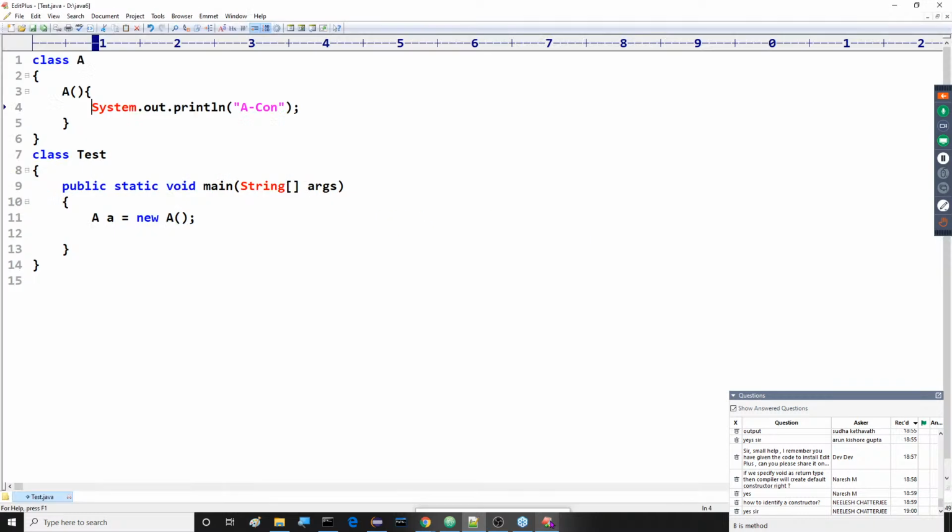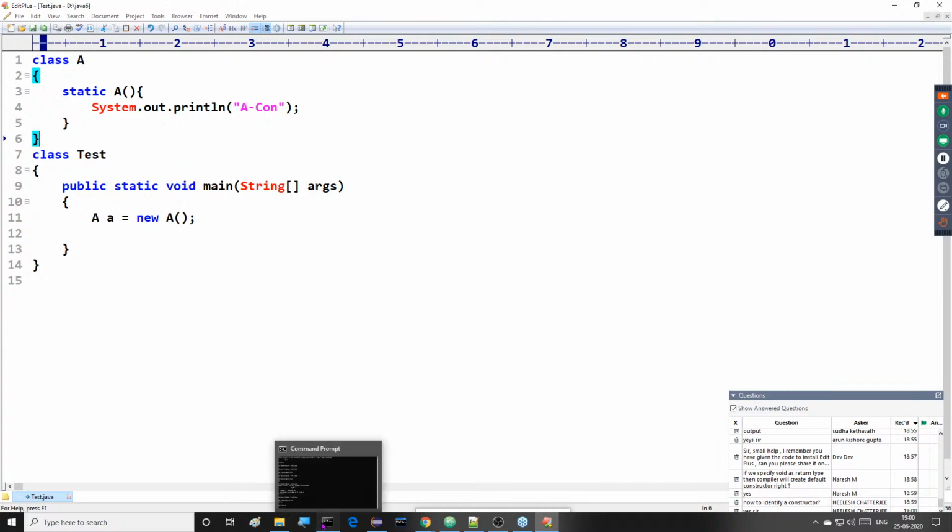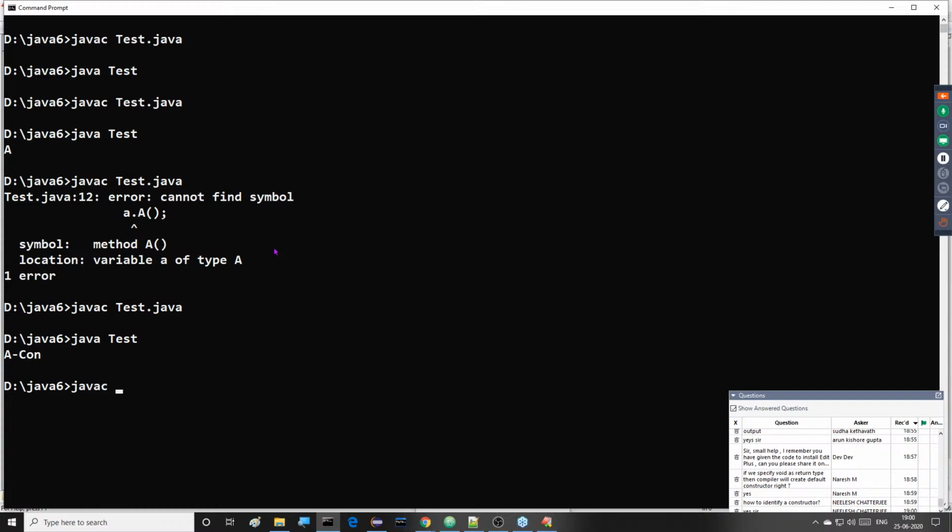Right, so now come to this next point. Static, final, abstract, this kind of thing is not allowed for the constructor. For example, if you provide the static keyword along with the constructor, what is going to happen? Observe this clearly. javac Tester.java.